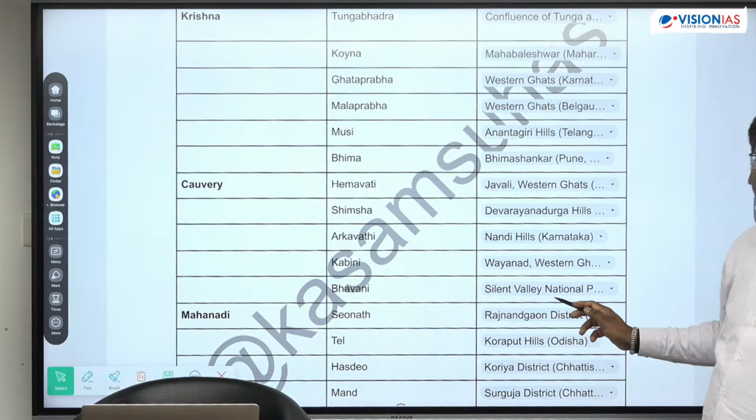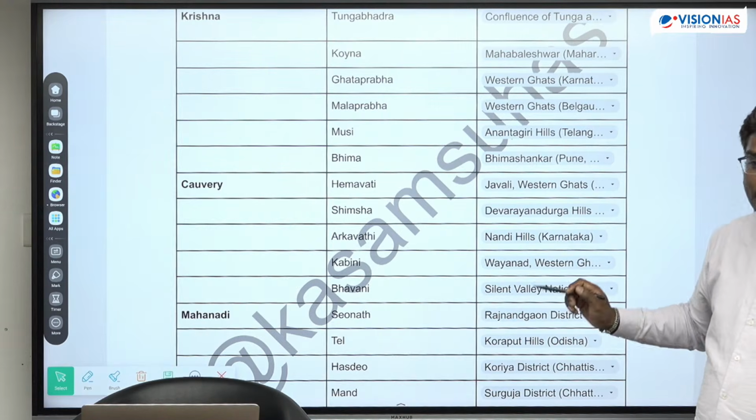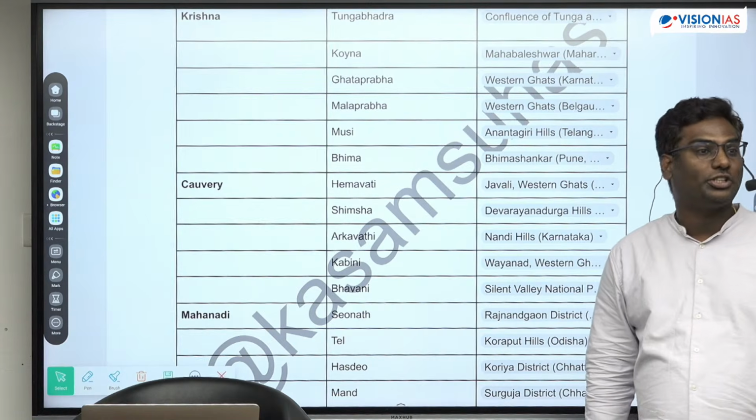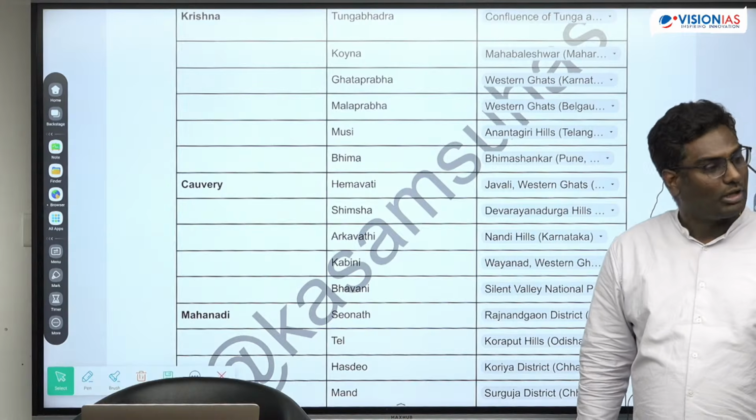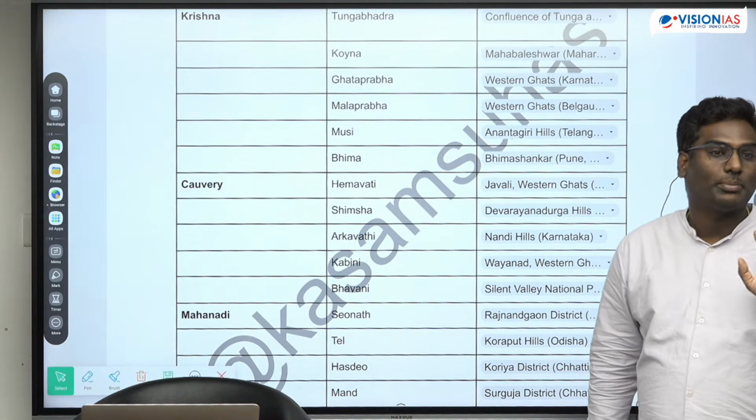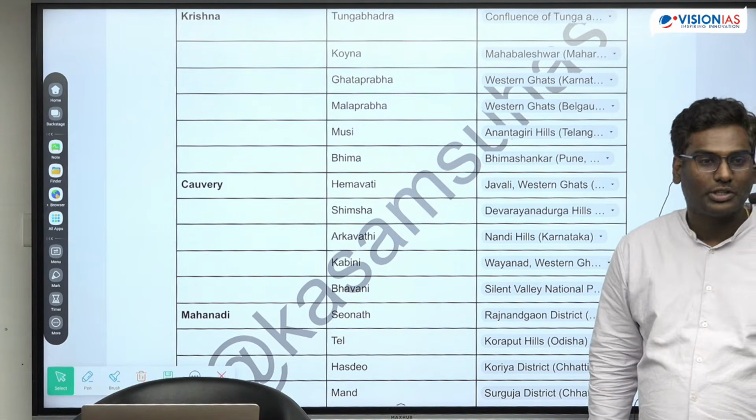Bhavani River, Silent Valley National Park, Kerala. Silent Valley National Park is the only national park in India which is least disturbed. Okay, one more fact. Least disturbed national park, Silent Valley National Park. ठीक है? समझ में आया ना इतना?